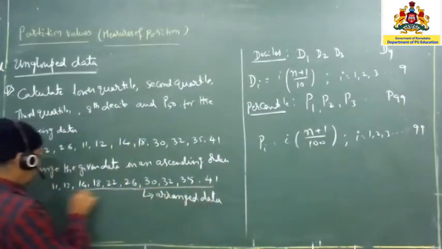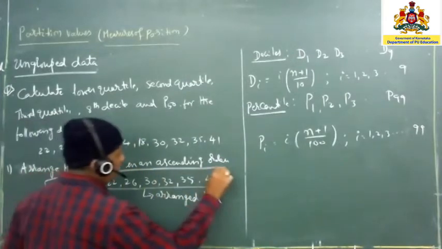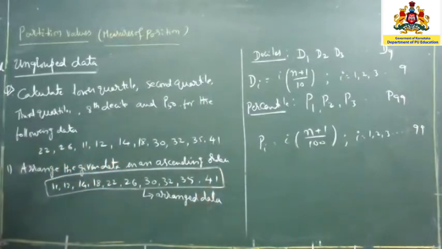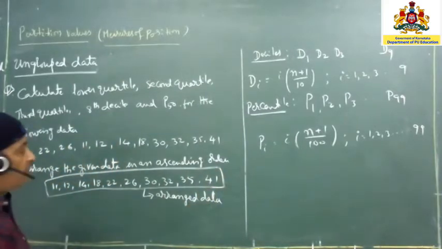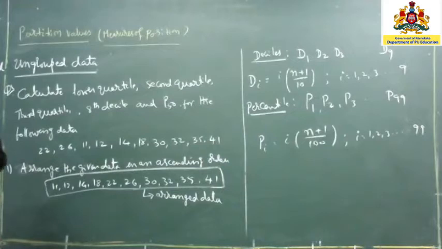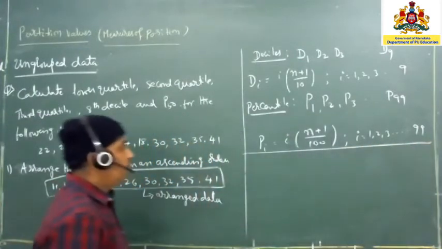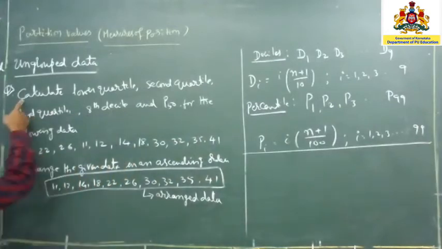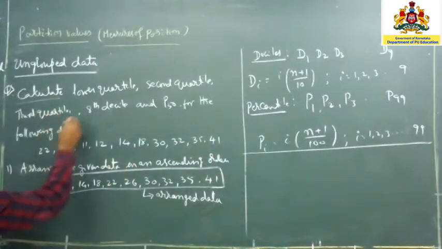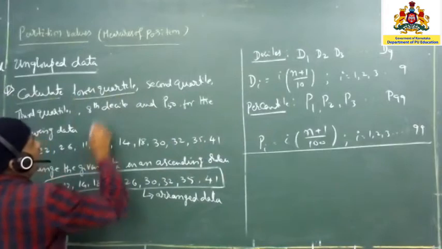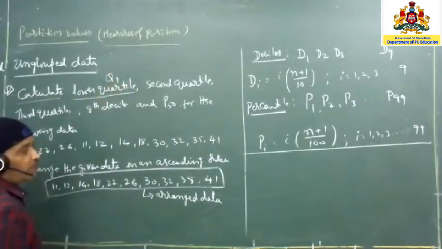So whatever you have seen here, this entire thing is nothing but arranged data. Now we are going to apply it to each and everything here, and I am going to show you. First we are going to calculate what is given. Lower quartile is nothing but Q1, the first quartile.